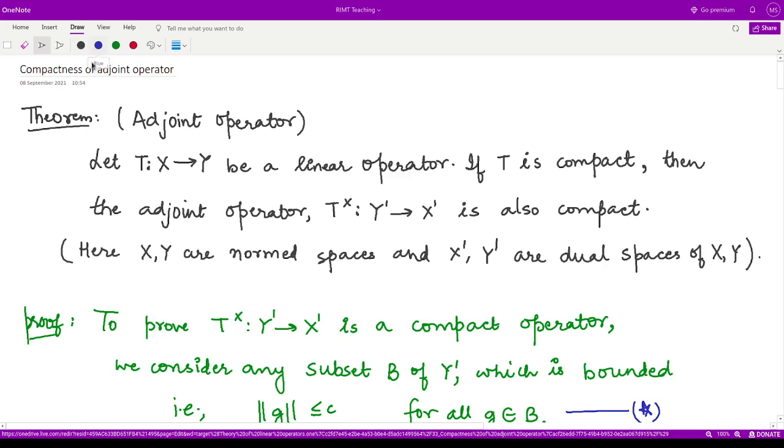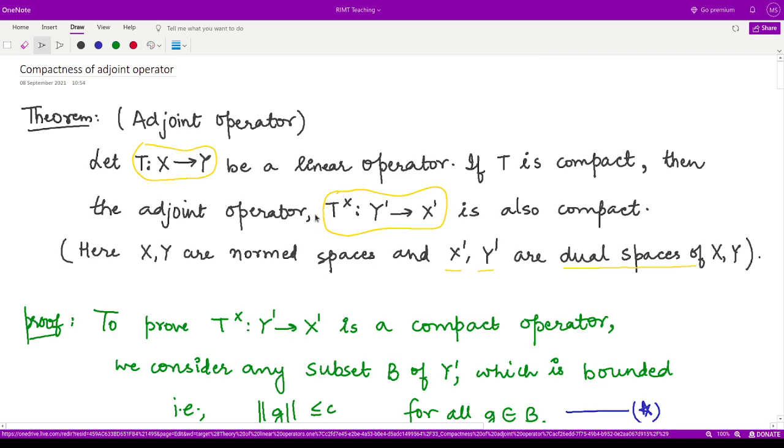So here in this theorem we have a linear operator T defined from a space X to a space Y, where X and Y both are normed spaces. They are equipped with some norm, and corresponding to these normed spaces we have X' and Y' as the dual spaces of the spaces X and Y. So on these dual spaces we are able to define the adjoint operator from the dual space of Y to the dual space of X.